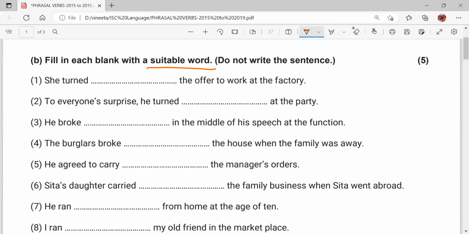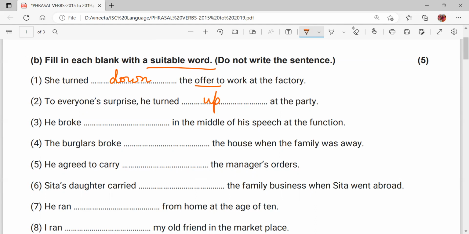It says, she turned dash the offer to work at the factory. Turn, offer, offer के reference में turn down is used because it means that you rejected the offer. She turned down the offer to work at the factory. Second, to everyone's surprise, he turned dash at the party. To everyone's surprise, he turned up at the party. Turn up means to come.